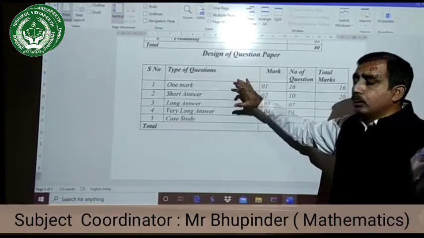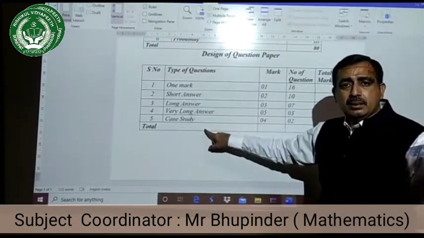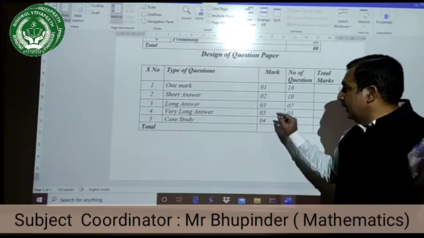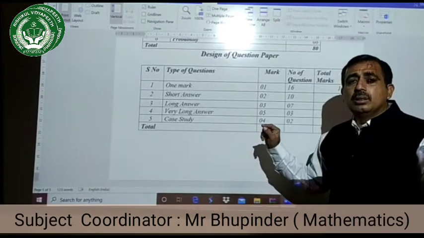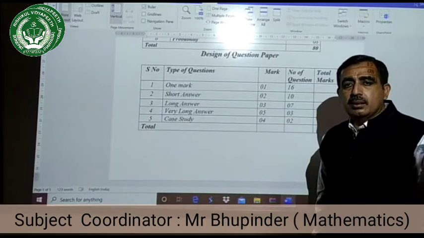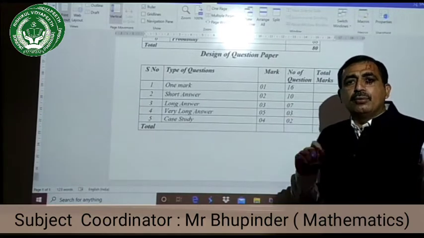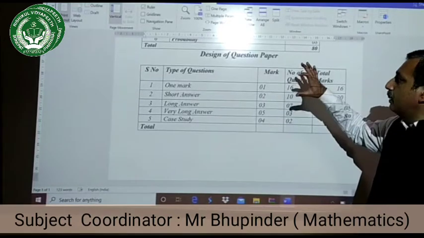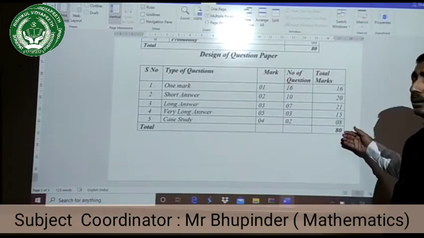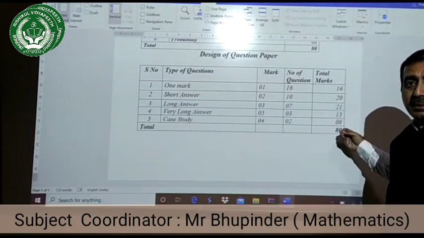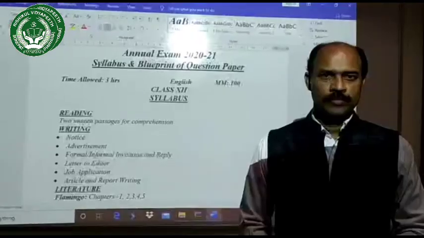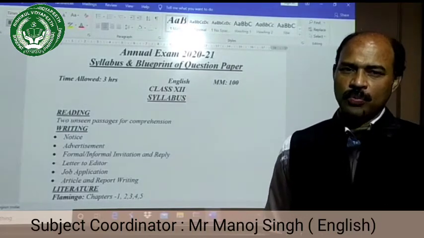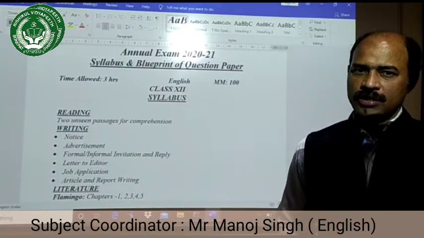Now CBSE has introduced 2 questions of case study. There are 2 questions, they are 4 marks each. In each question, you are having 5 MCQ questions. Out of these 5, you have to attempt 4. And it is total of 8 marks. This is the new CBSE pattern, and for the whole question paper, total marks are 80. Okay? Thank you.